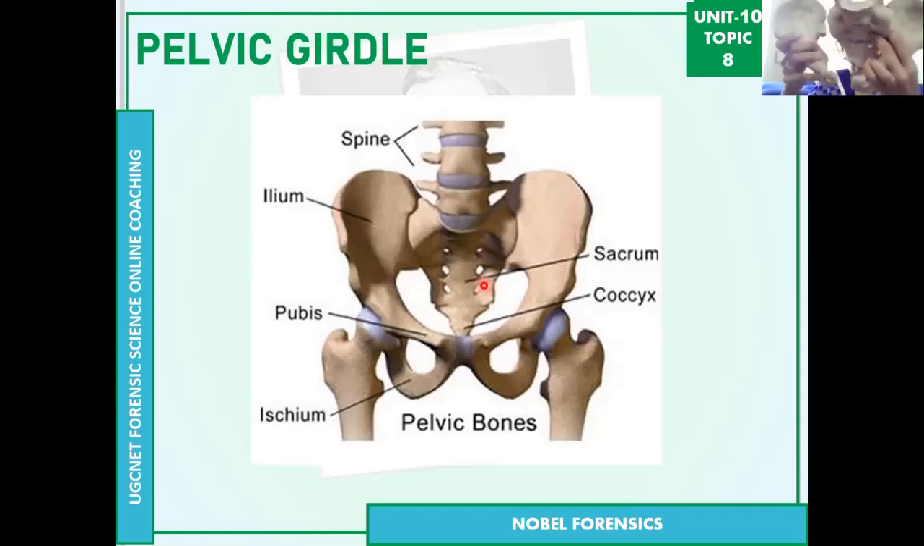Actually, we are having 2-3 skeleton bones, so this is not exactly matching with this. Okay, somehow. So this is about the pelvic girdle.